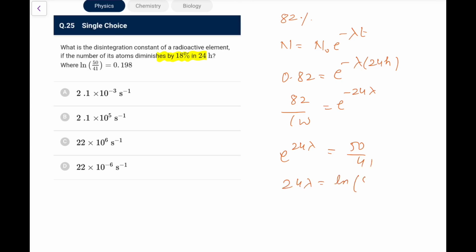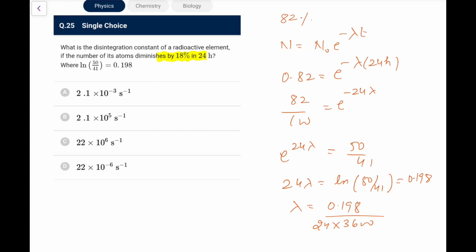So 24 lambda is ln of the value that is given, that is equal to 0.198. So now you are left with lambda, that is 0.198, and that is in per hour. So convert 24 hours into seconds, 3600. So if I can calculate the value of this, this is 24 table. If I make out, is it coming in it? No, it doesn't come in it.